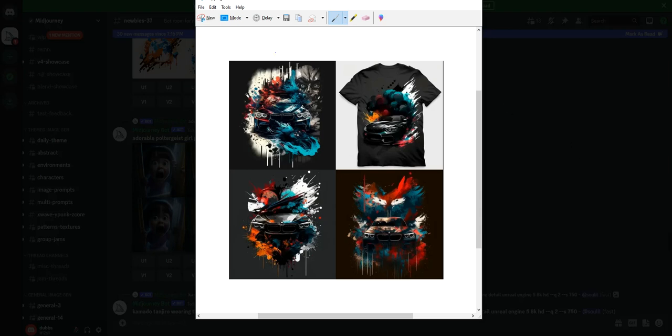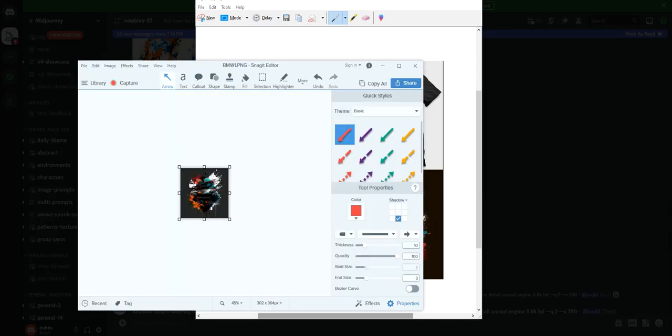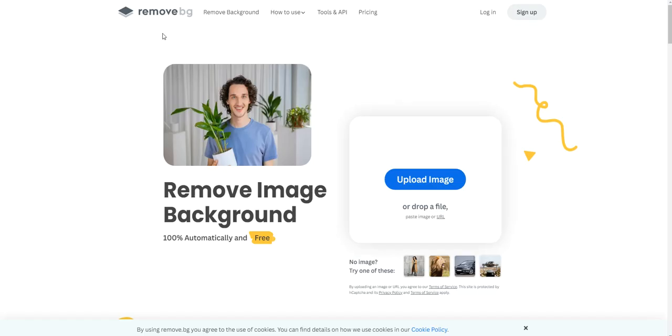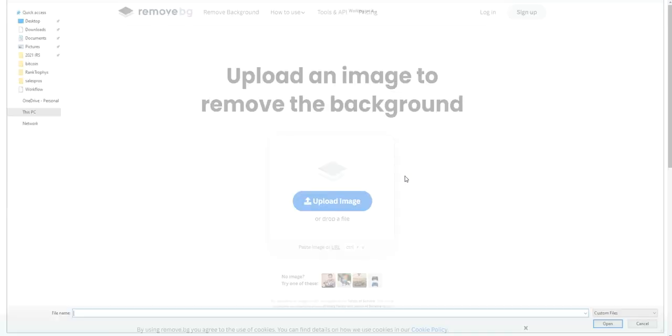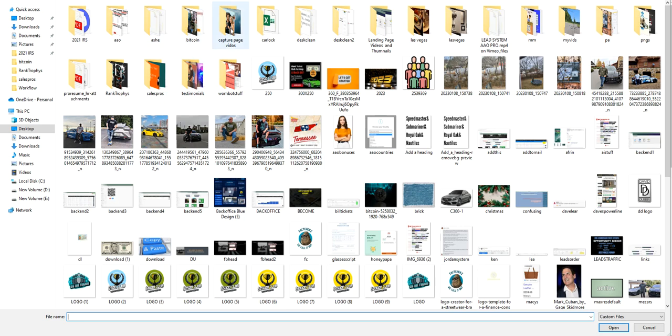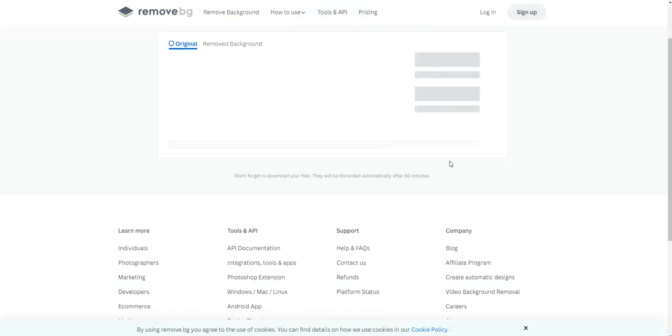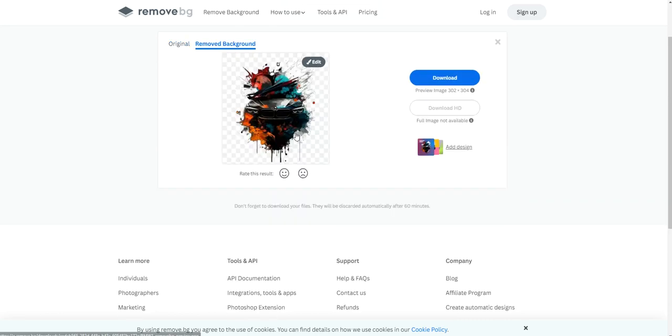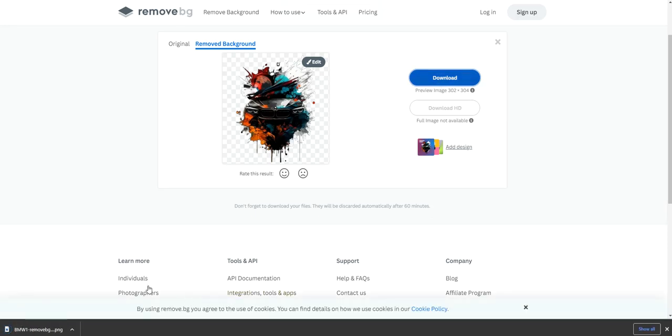So let me show you how to do that real quick. All right, so what I wanted to do, I just cropped one of these here. And then I'm going to go to a site that I'll show you in a second, which is remove.bg, remove background. So I'm going to click upload. I'm going to find where I have those pictures. Okay, so I put this in here, and it basically removed the background for me. Okay, so now I have this cool picture. So let me hit download here.